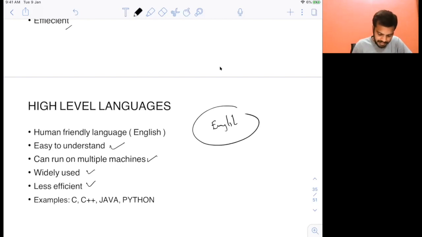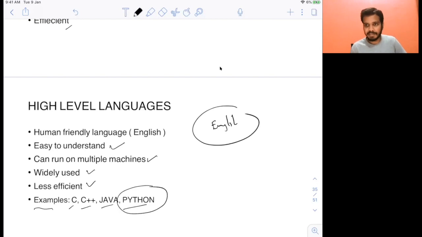Some of the famous examples of high-level languages are C, C++, Java, Python. So of course I will be teaching you Python here, but there are other high-level languages also like C, C++, Java. These are very famous high-level languages.